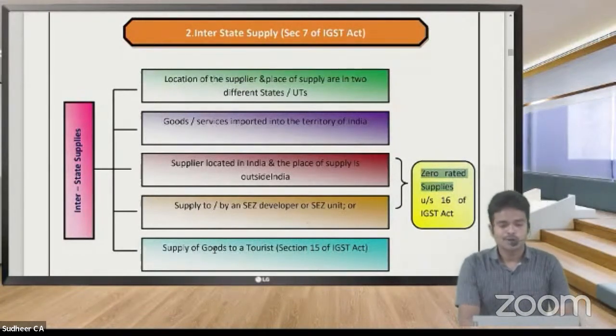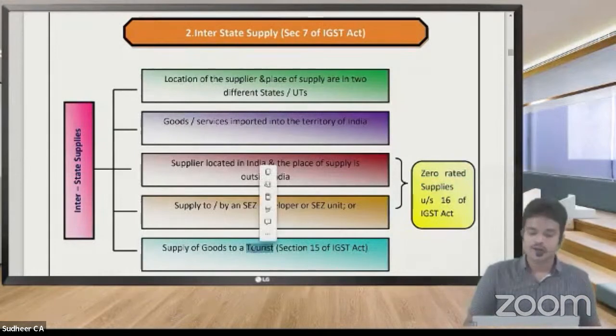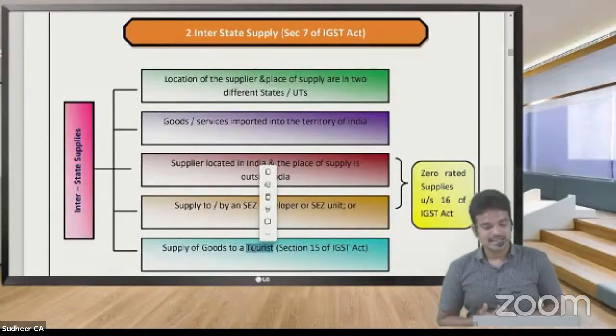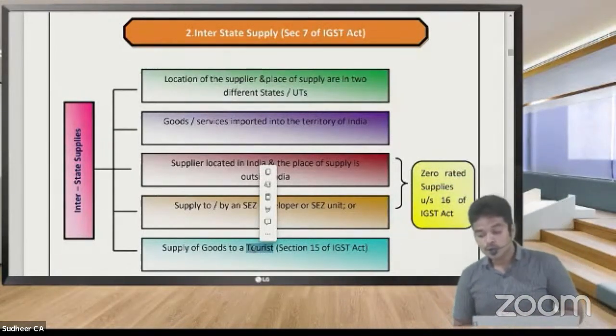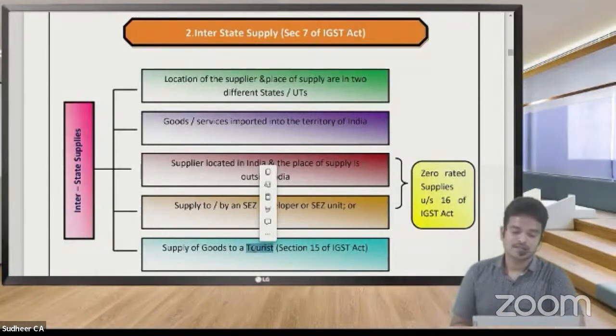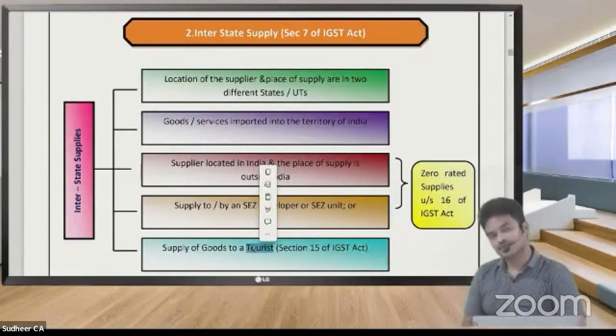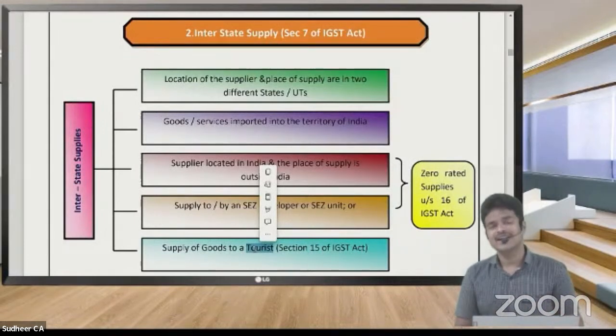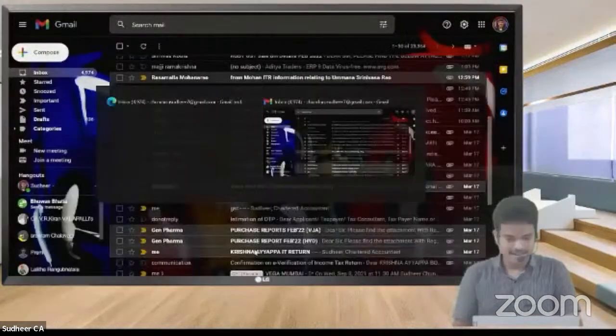Next, supply of goods to a tourist. Sir, what is the next point that has been specified here? Tourist point has been specified. Sir, what do you mean by the term tourist? For tourist, why IGST is required to be levied? So let me have a discussion regarding that aspect.